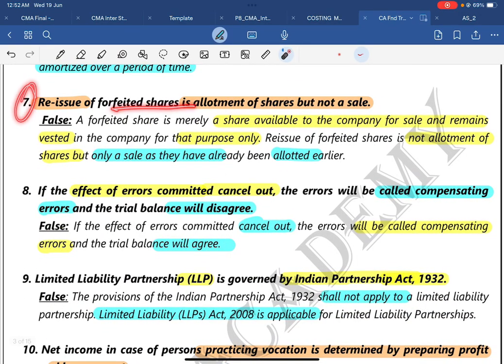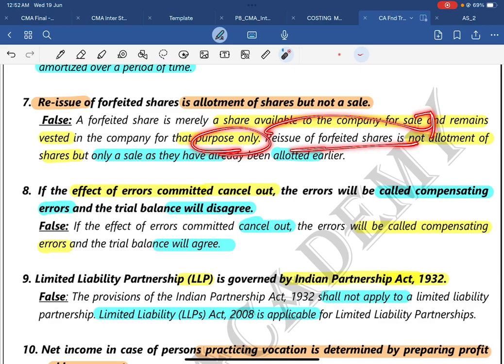Reissue of forfeited shares is an allotment of shares but not a sale. The answer is false. A forfeited share is merely a share available to the company for sale only, because the forfeited shares have been recaptured, retaken by the company, not because of merely paying that remaining money, that is, whatever the allotment money or the first call money or the second call money as per the theoretical perspective, and remains vested in the company for that purpose only.